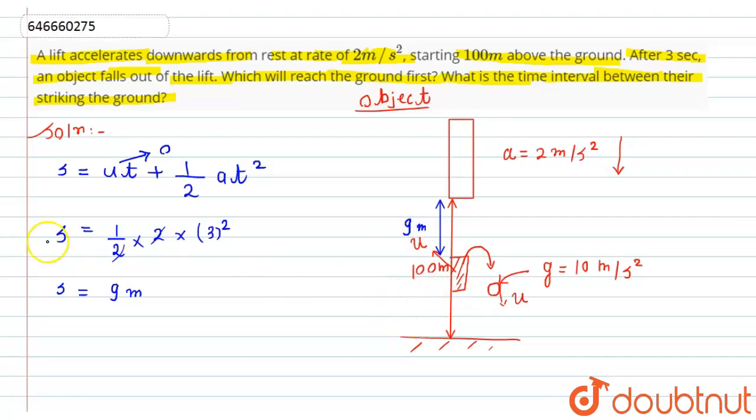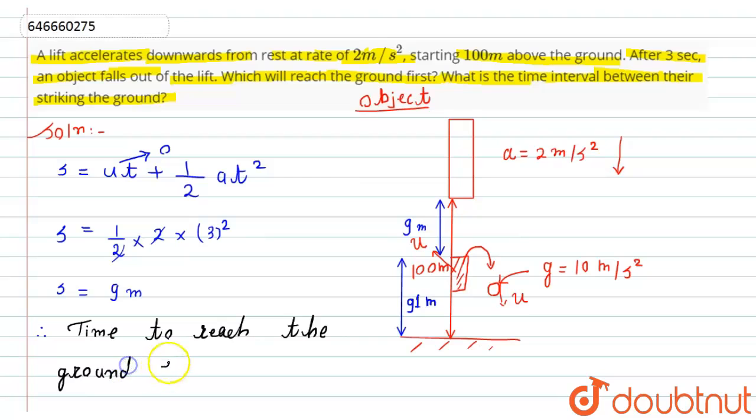So can I say that from the ground its distance will be 91 meter? Now we have to find the time interval between their striking. For that, first of all we will find the time required to reach the ground for the object, using the same equation.